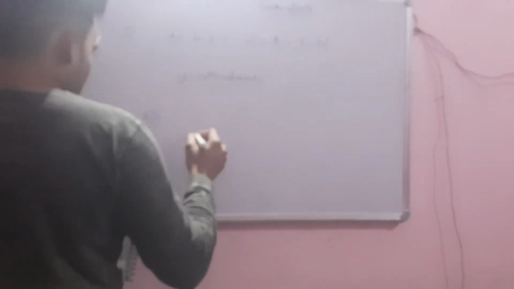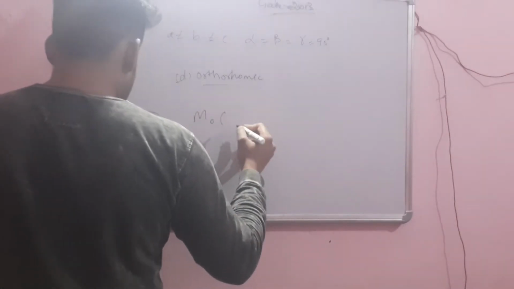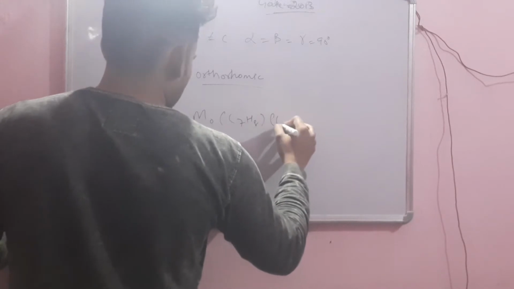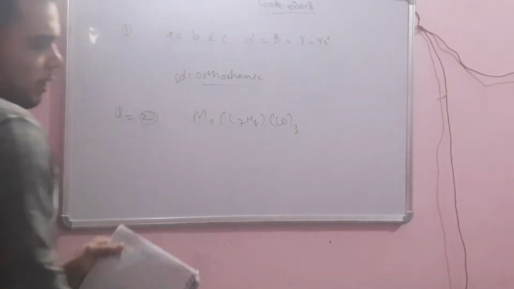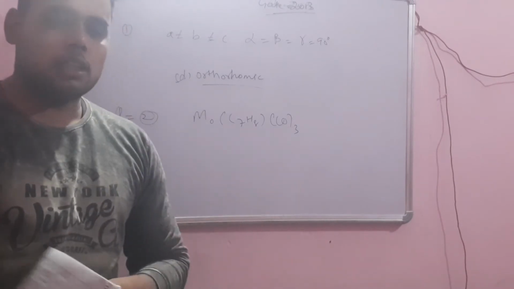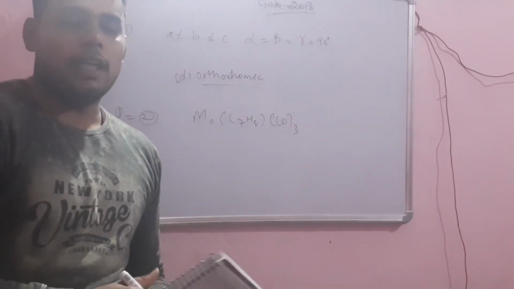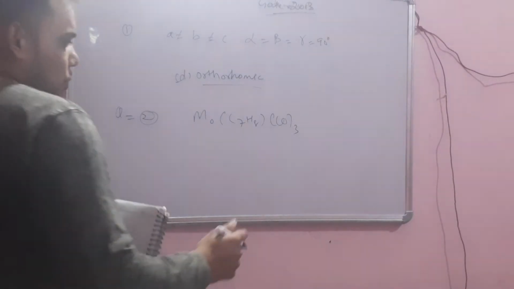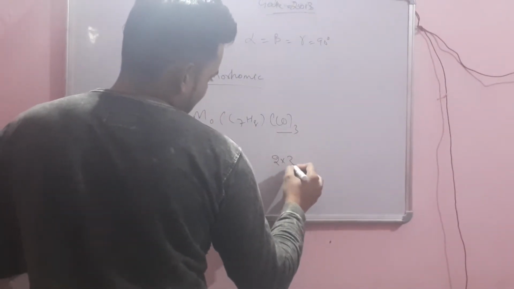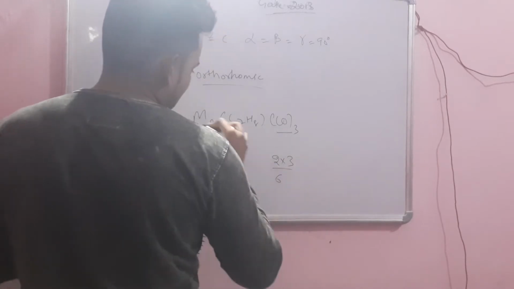The next question is pretty simple also. You have been asked the hapticity of C7H8 in this molecule. Whenever such a molecule is given and hapticity is asked, you can follow the 18 electron rule. The electron count of CO is 2, and we multiply it by 3, which is 6.